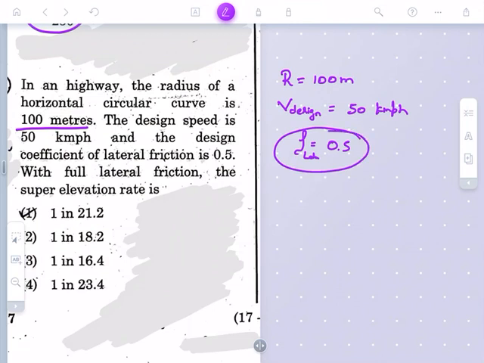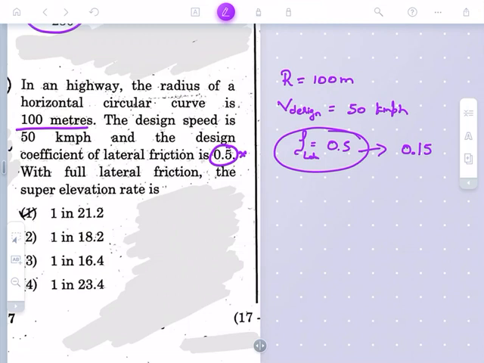So this is the wrong data they have given. Instead of 0.5, please assume 0.15 as the coefficient of lateral friction, because the coefficient of lateral friction will not be more than 0.15. So this is the wrong data given in the question. For this question you may get a grace.